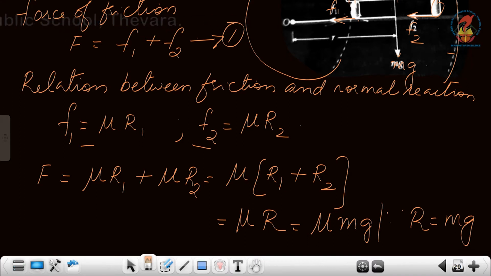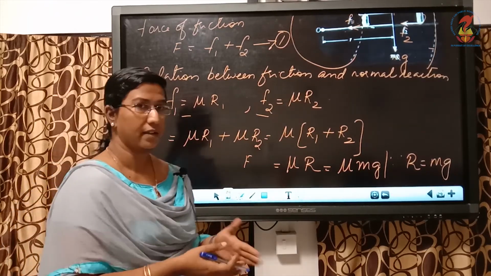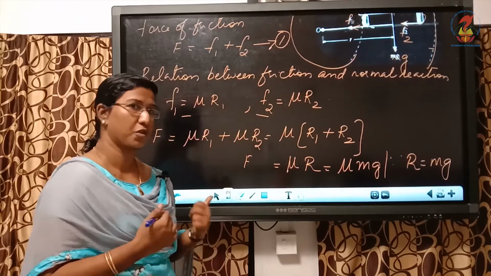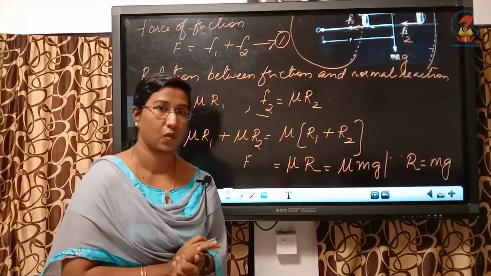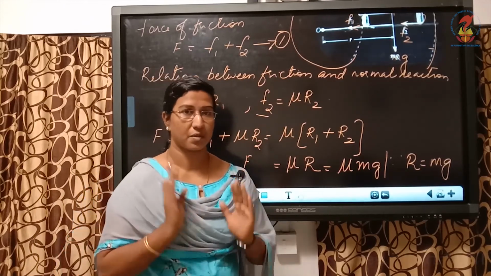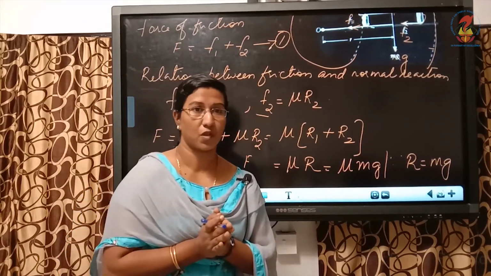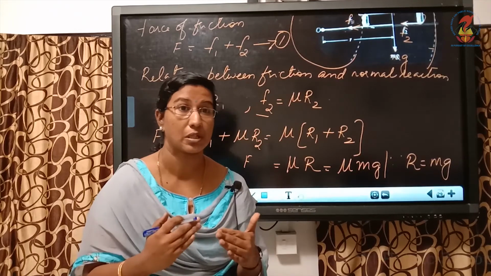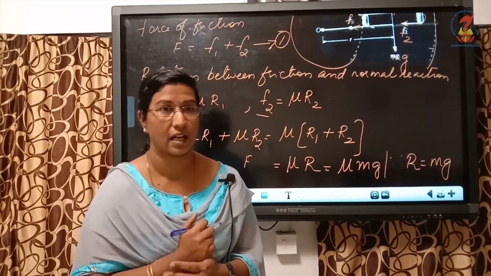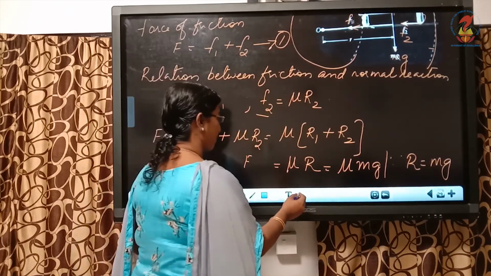Now this much is the friction between the tires and the road, and it is acting towards the center, which means it is providing centripetal force. And for the car to be in its track, the friction force provided should be equal to or greater than the centripetal force.